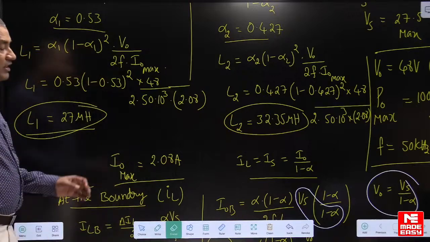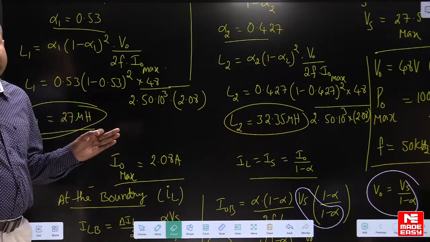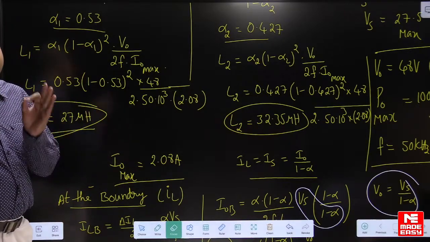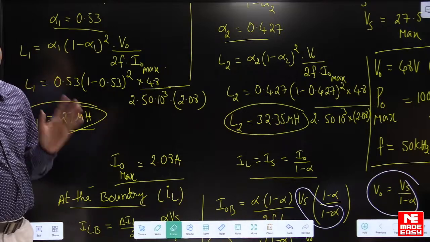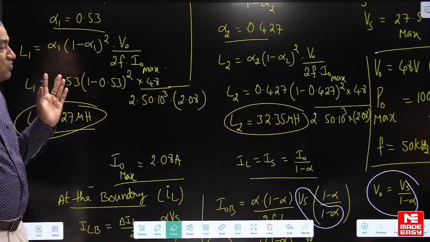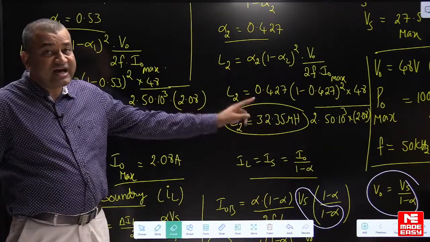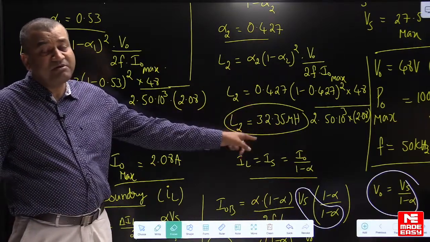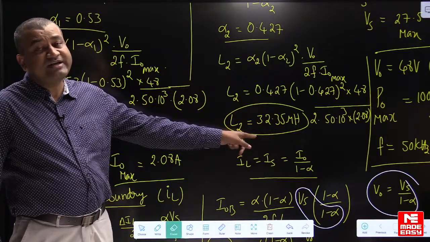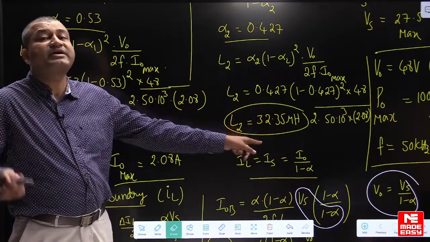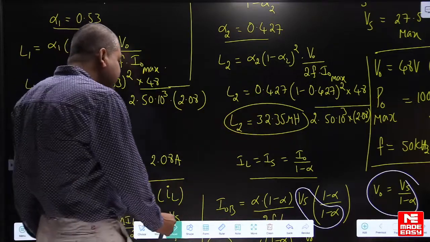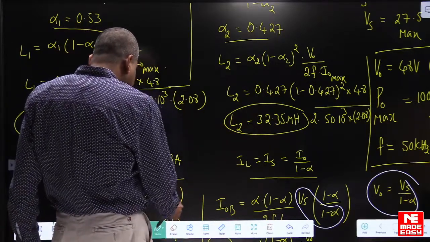See, the design of inductance must be applicable under every operating condition. We have to consider the highest value of inductance, that is the minimum value required for getting continuous conduction under all operating conditions. So the answer is 32.35 microhenry.